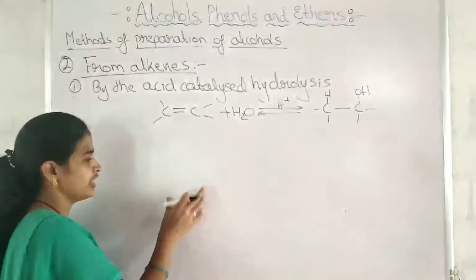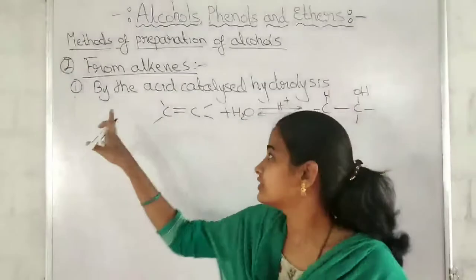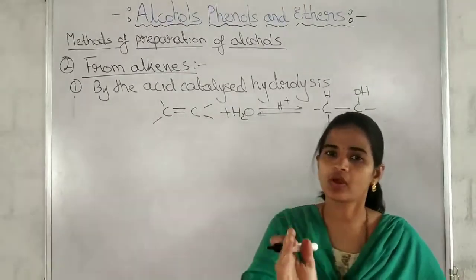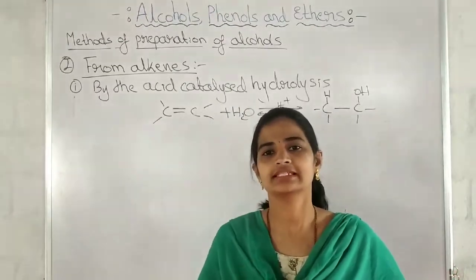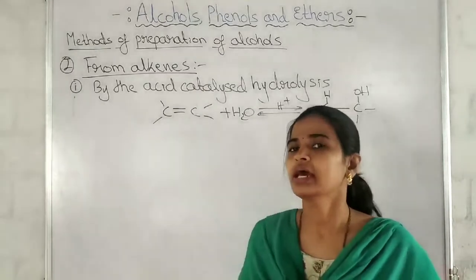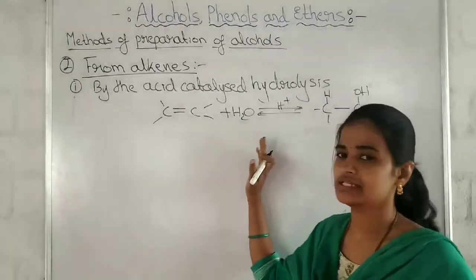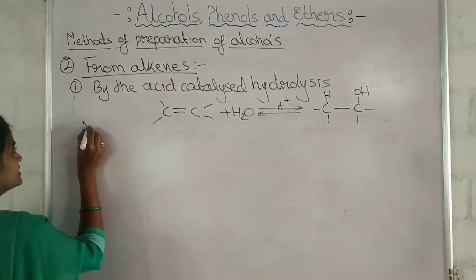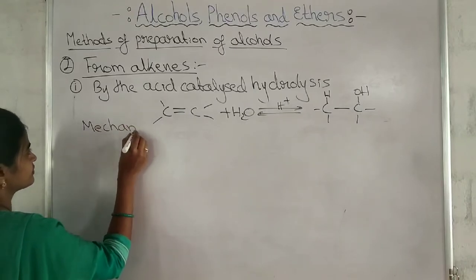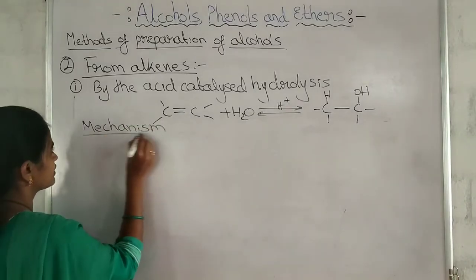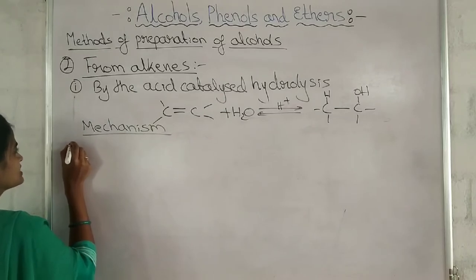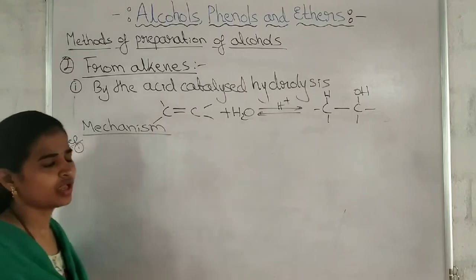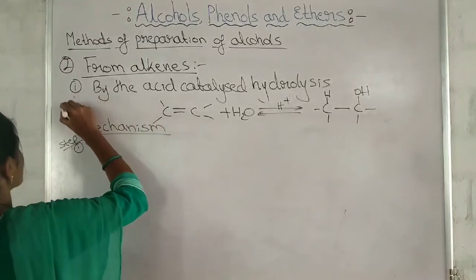So now we are writing the mechanism for this general reaction. Why are we writing the mechanism for the general reaction, students? Because in the NCERT they have given the general mechanism, not taking any particular example. So I have written this. Let us write the mechanism for this. The mechanism includes three steps. So step number 1. This mechanism is important, students. Mark it as important.